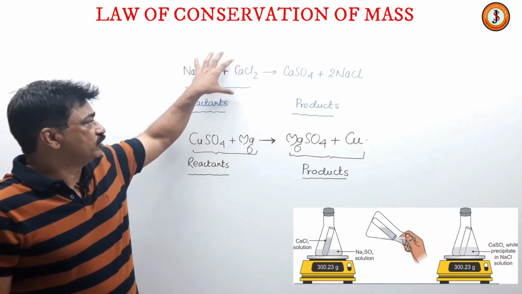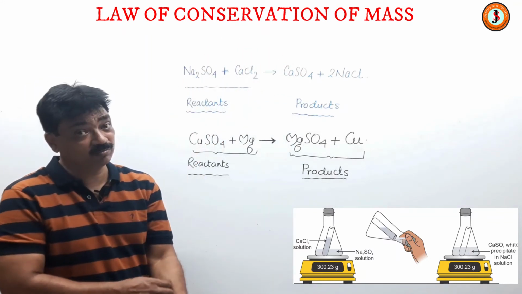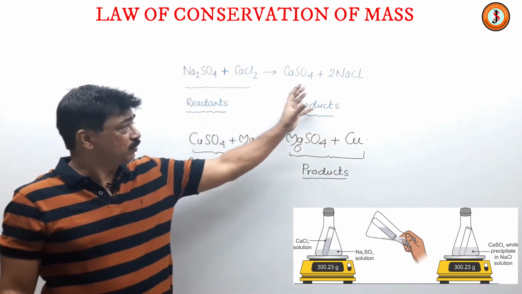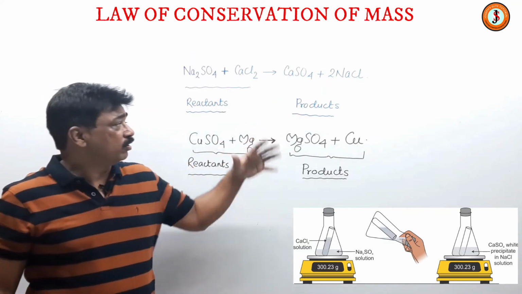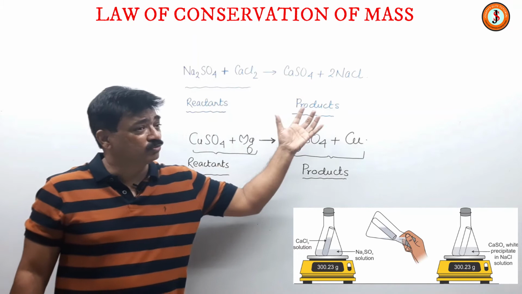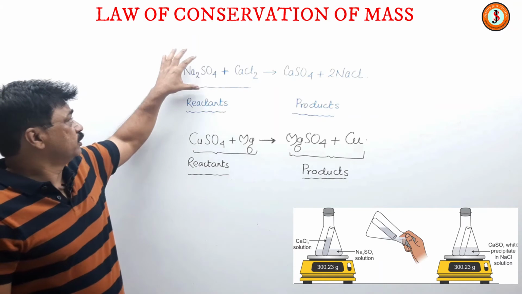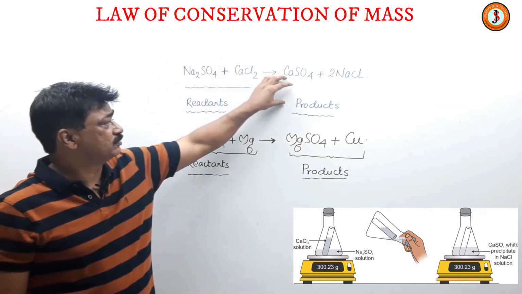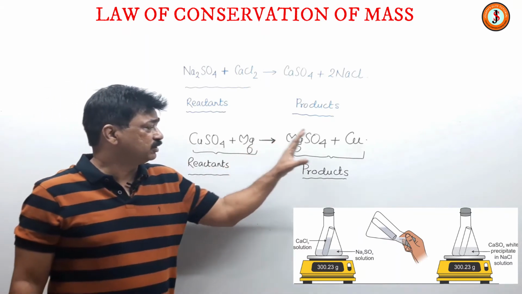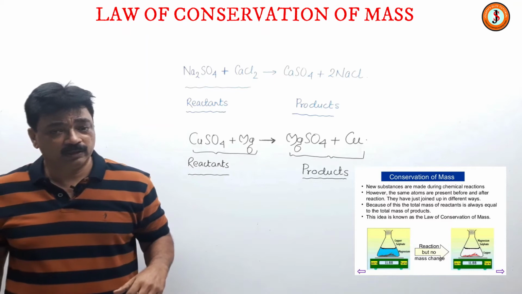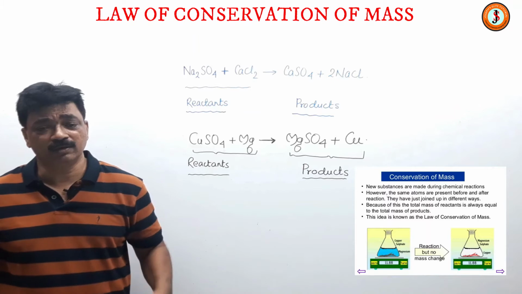The substances from which newer compounds are formed are called reactants, and the newer compounds or substances formed are called products. So here sodium sulfate and calcium chloride are reactants, and calcium sulfate and sodium chloride are products. Here copper sulfate and magnesium are reactants, and magnesium sulfate plus copper are products. Did you understand? So this is the first and the most important thing of a chemical reaction.